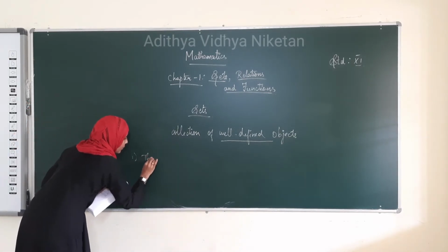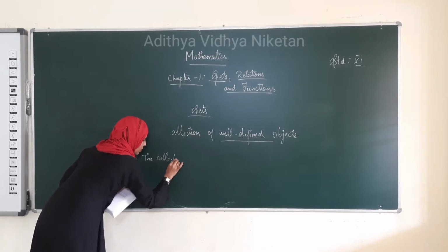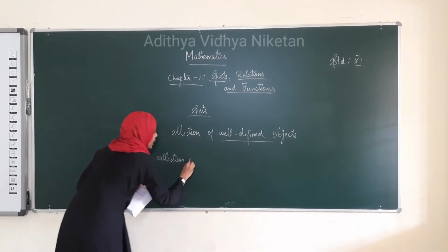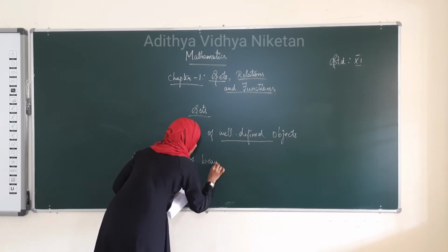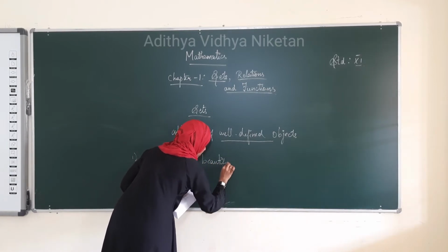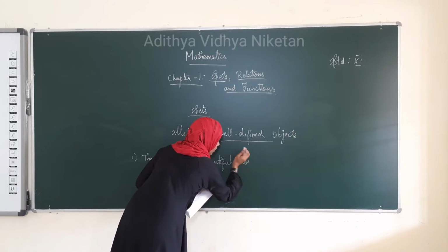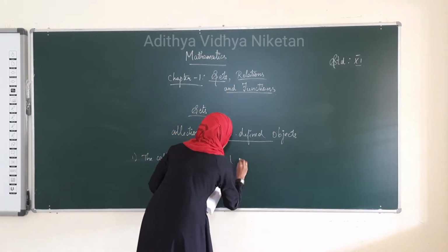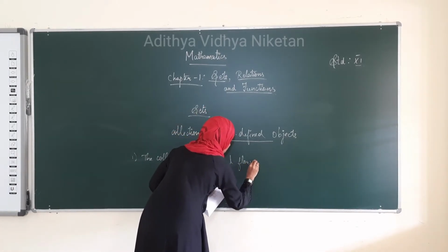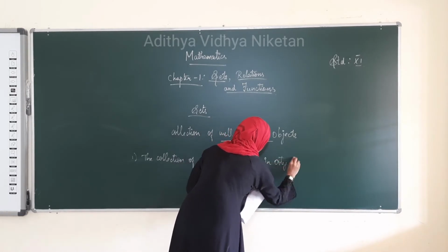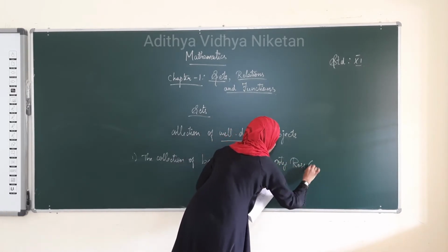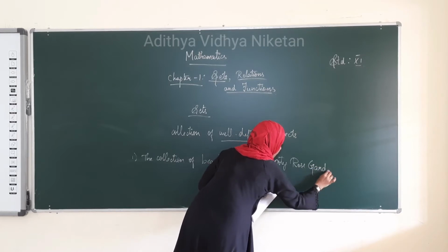The first is the collection of beautiful flowers in Ooty Rose Garden.